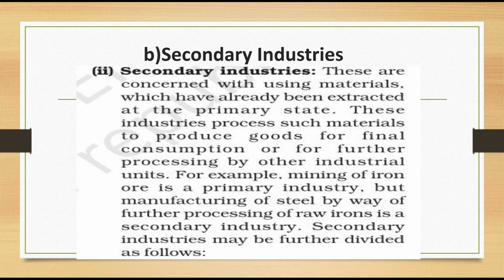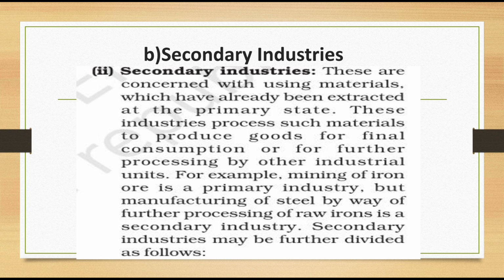Next, after primary industry, the second category of industry is secondary industry. What are secondary industries? These are concerned with using materials which have already been extracted at a primary stage.